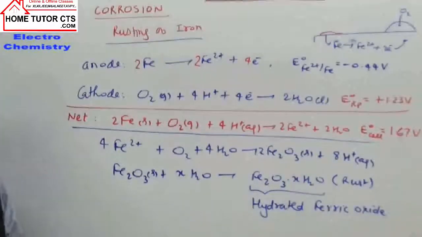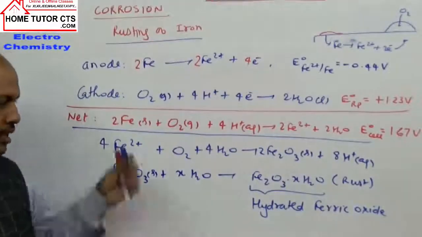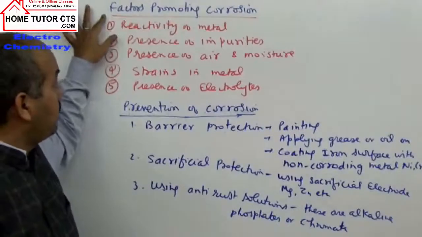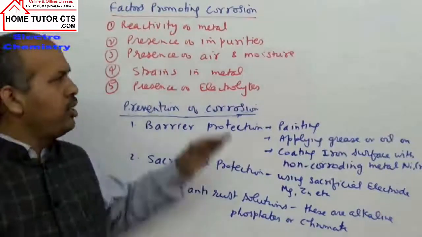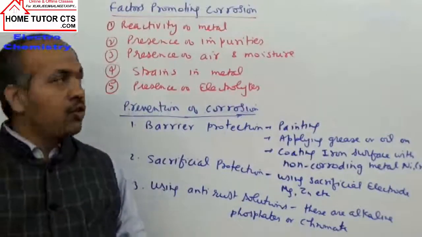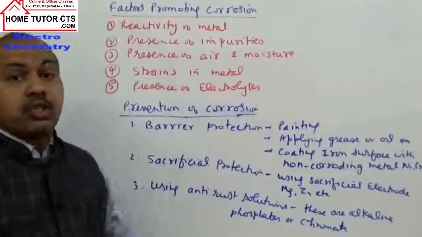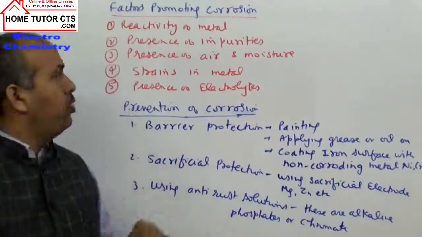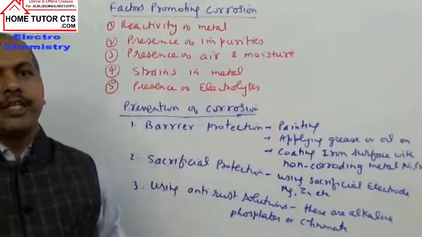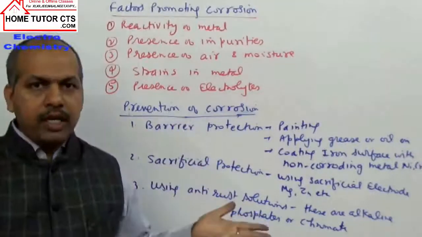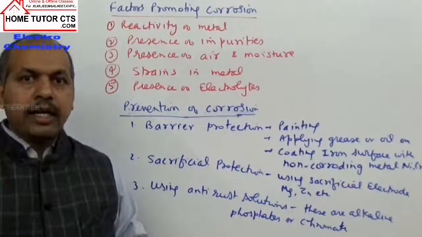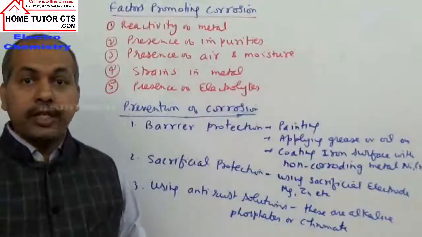Now let us discuss some more factors which promote corrosion. In continuation, let us take some factors which promote corrosion. You can note down these directly point-wise. There are several points which will promote corrosion. First can be reactivity of metal. We know what corrosion is: basically oxidation of metal to oxides of the metal in the presence of air, or other salts can form.